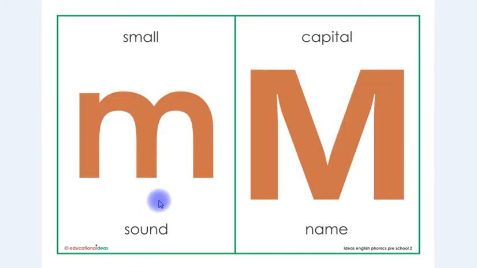This is letter M in small shape and this is letter M in capital shape. The sound is M and the name is M.